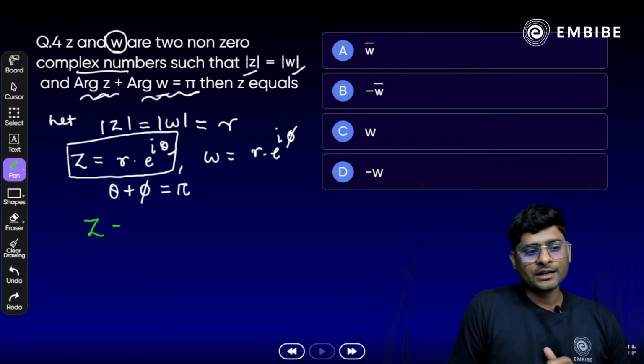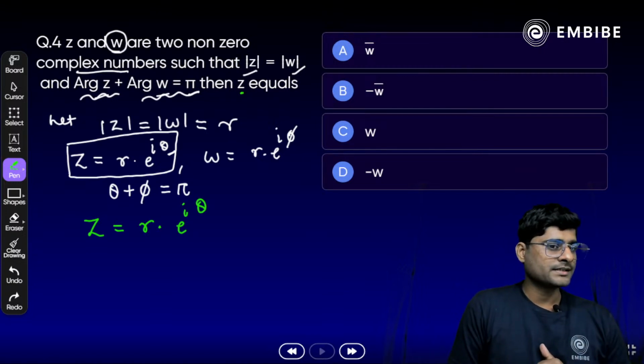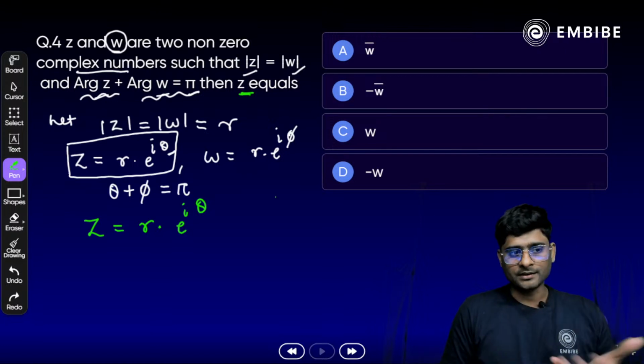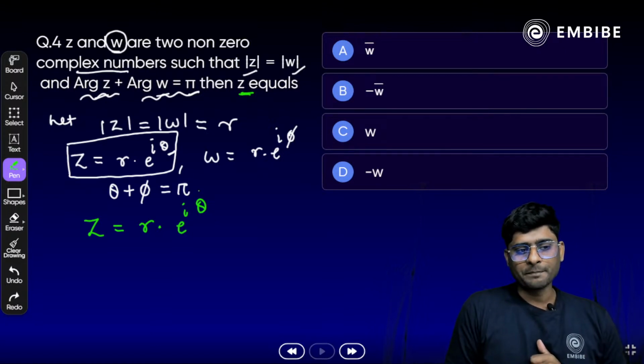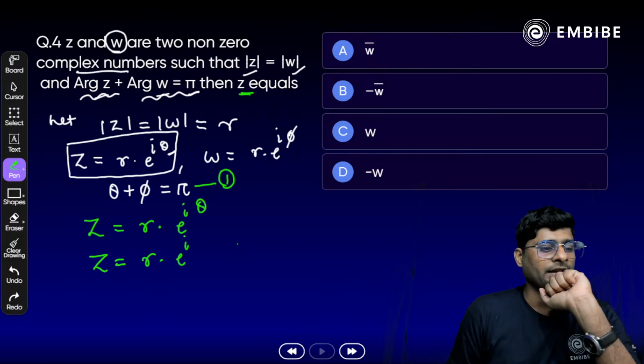Now, z equal to r times e raised to power i theta. We need to calculate the z value in terms of omega. Replace theta from equation 1. Z equal to what? R times e raised to power i theta. What is theta here? Any idea?